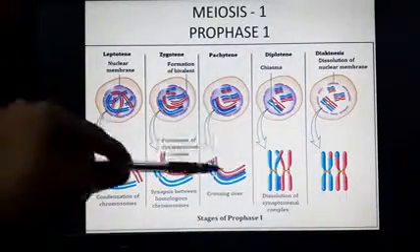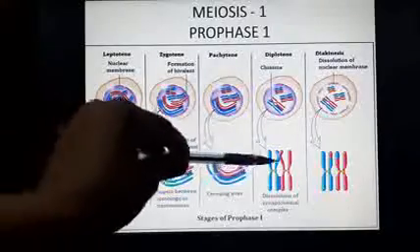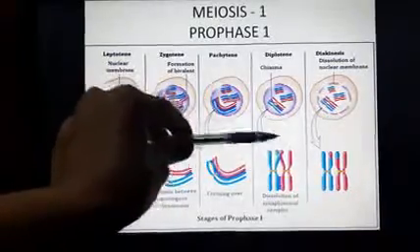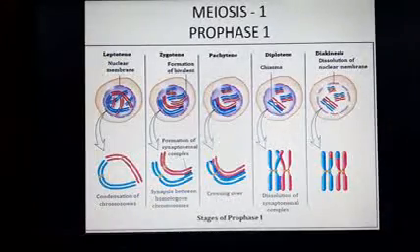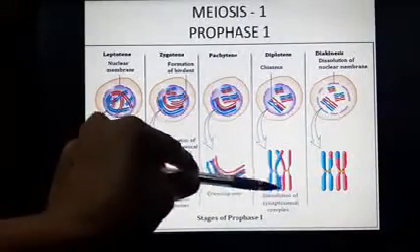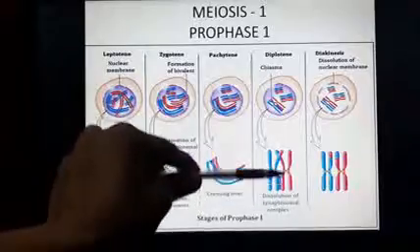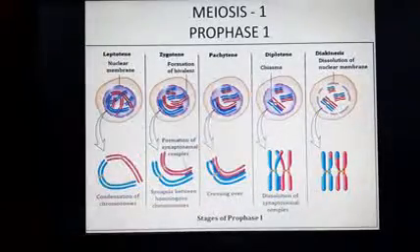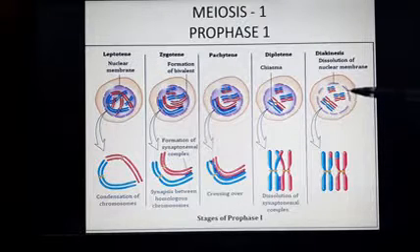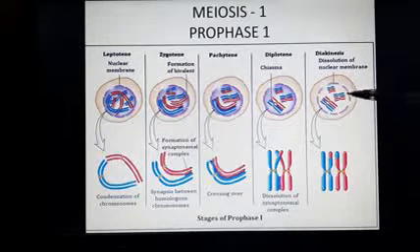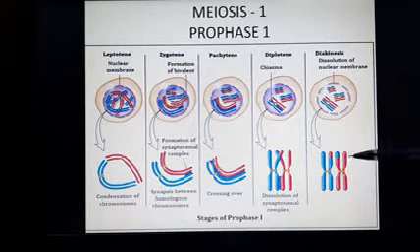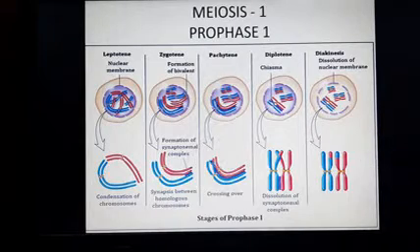Now after they have crossed over, they start separating from each other. The two homologous chromosomes with their crossed over parts start separating from each other. Of course, they are still connected at certain points. The separation starts from one end and ends at the other. And last is called diakinesis. In the diakinesis stage, we see that the nuclear wall starts disappearing, the nucleolus also starts disappearing, and the condensation of the chromatids takes place further. So it's very, very condensed at this stage.